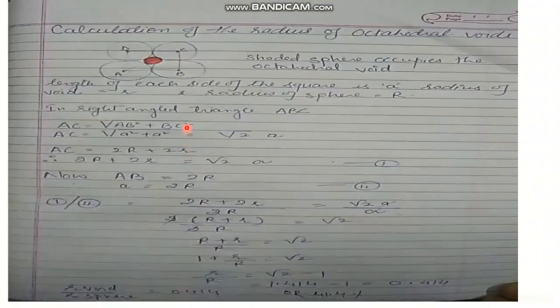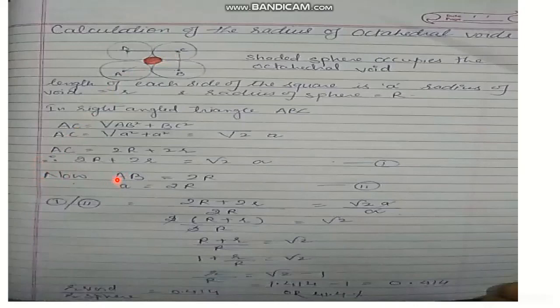Here's the calculation. Now if we see these octahedral voids, they are arranged in a square fashion. The shaded portion is your void. So in the right-angled triangle ABC, AC will be under root AB square plus BC square. AC will be under root A square plus A square, and that comes to be under root 2 A. The value of AC will be 2r plus 2R, because one R is of your A, the other R is of your C, and two small r are from your voids.